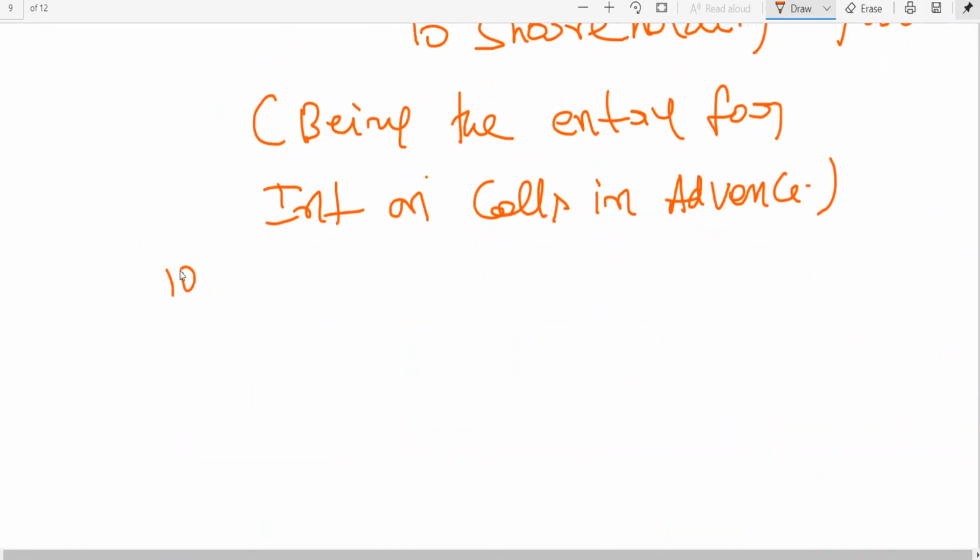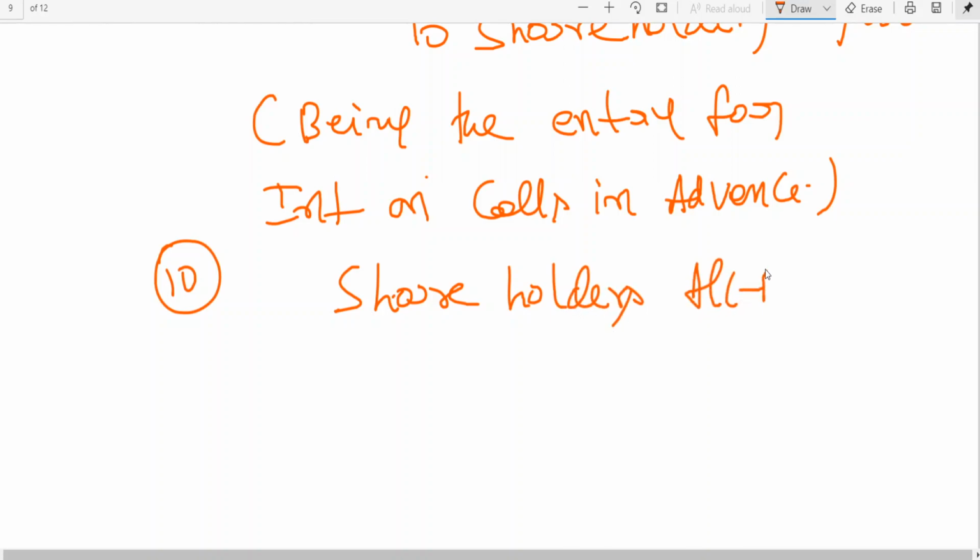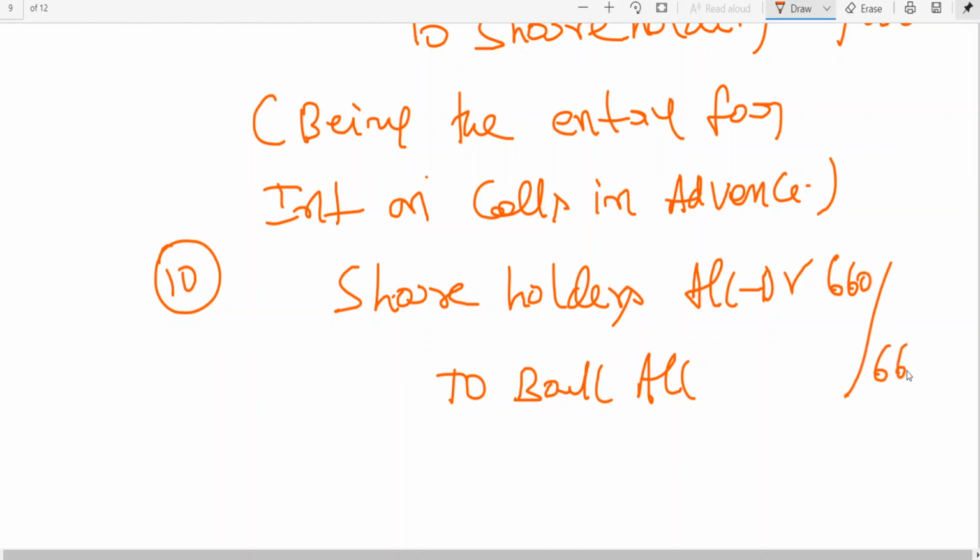10th one. Now the payment has been made to shareholders. Now you write the entry: shareholders account debit to bank account. Shareholders account to bank.